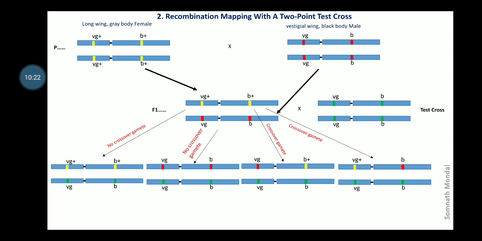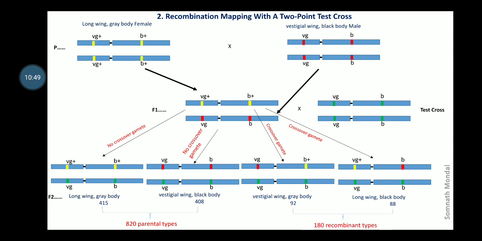Therefore in F2 phenotype there will be long wing grey body, parental type, and vestigial wing black body, it is also parental type. So there will be a total of 820 parental types, whereas vestigial wing with grey body is recombinant type. Again, long wing with black body is also recombinant type. Therefore, these two are recombinant types.